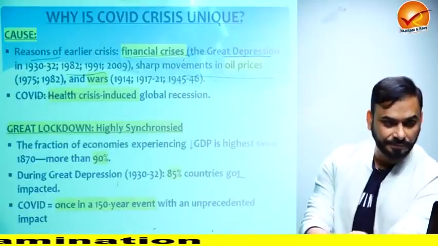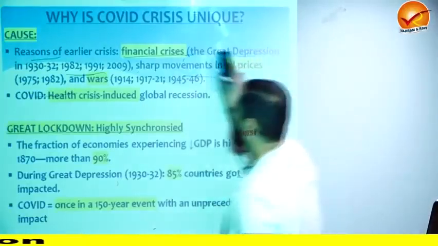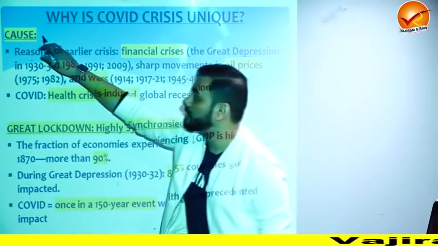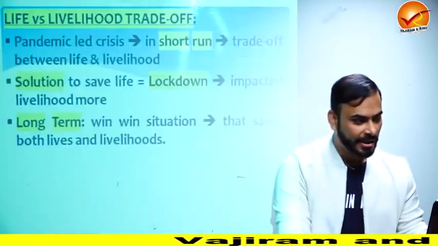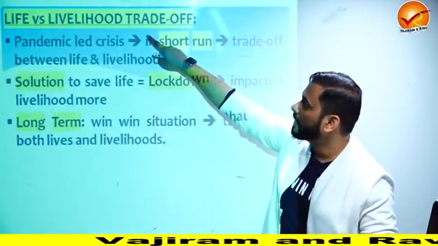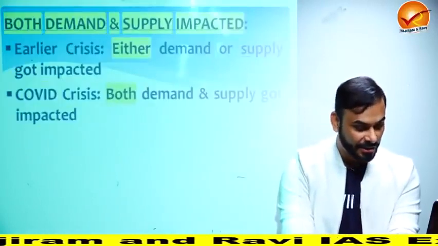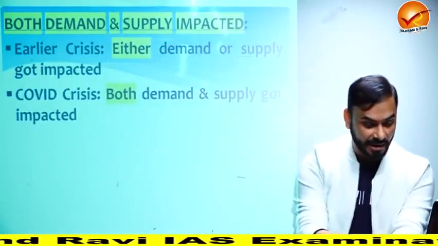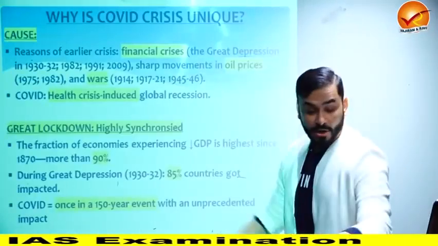Okay. Now why is COVID unique, guys? COVID is unique, I already told you. It is unique because of the following features. First is cause. Second is it's highly synchronized. And third is the question of life versus livelihood. Because of these 3-4 things, plus another thing which makes it unique is both demand and supply got impacted. So let me tell you one by one. Cause.